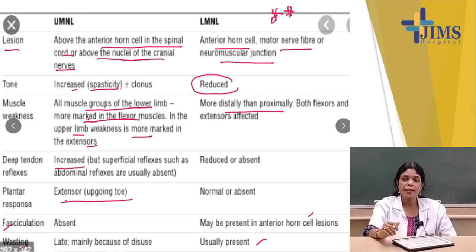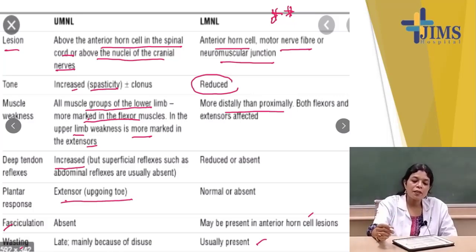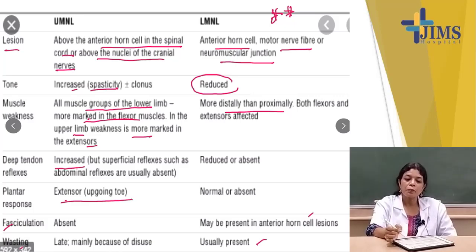So, you have a clear idea of what the points are in the upper motor neuron lesions and what the points are in the lower motor neuron lesions. So, what is the site of the lesions? Tone will be increased here, while in lower motor neuron lesions tone will be reduced. Muscle weakness: all muscle groups of the lower limb are affected, more marked in the flexor muscles, and in the upper limb, weakness is more on the extensor group of muscles. And in lower motor neuron lesions, both flexors and extensors are affected, but more distally than the proximal group of muscles.